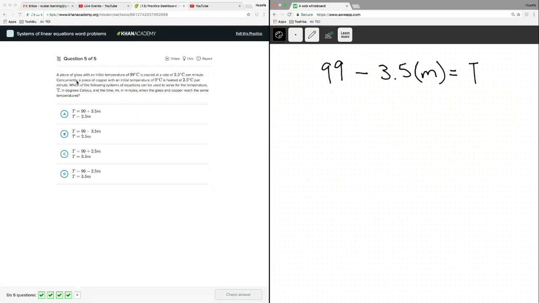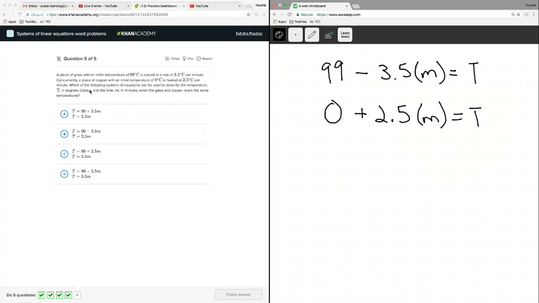Concurrently means at the same time, a piece of copper with an initial temperature of 0 degrees. And you can already tell I've kind of flipped it around how I'm writing it. That's okay. 0 degrees is heated. So I'm going to represent heated as adding. Right? We're going to add like this per minute. Let's use the same M. Equals T.